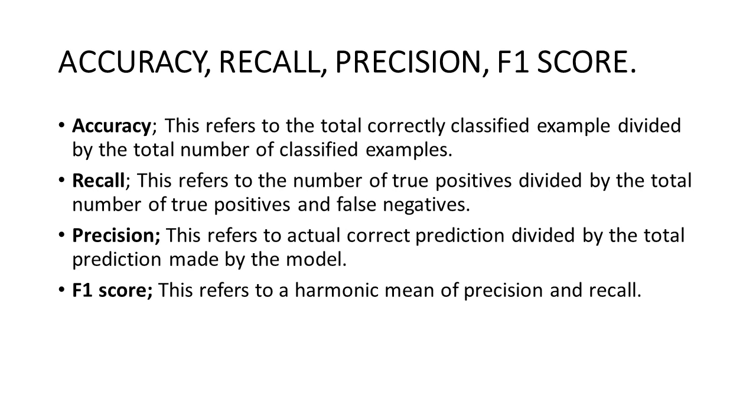We have accuracy, recall, precision, and F1 score. Accuracy refers to the total correctly classified examples divided by the total number of classified examples. Recall refers to the number of true positives divided by the total number of true positives and false negatives. Precision refers to the actual correct predictions divided by the total predictions made by the model. F1 score refers to the harmonic mean of precision and recall.